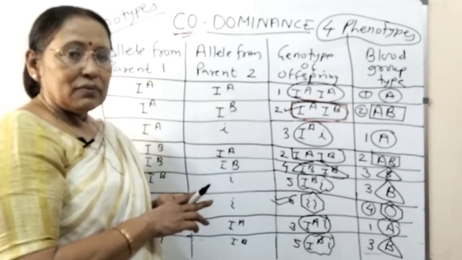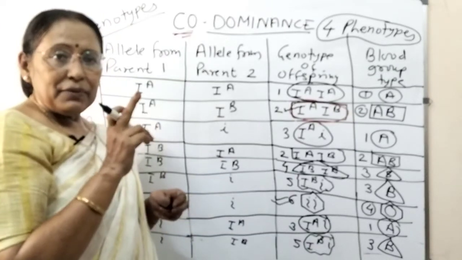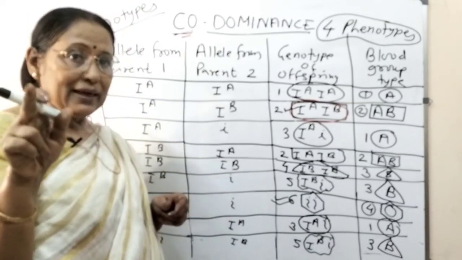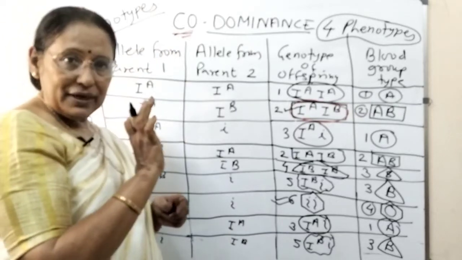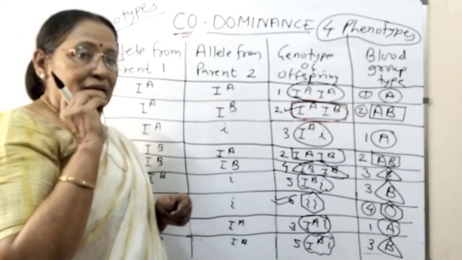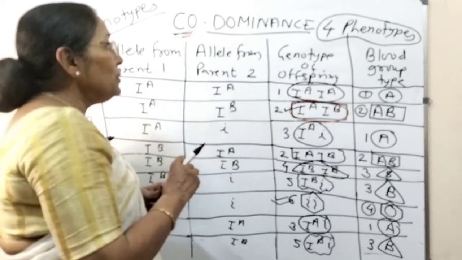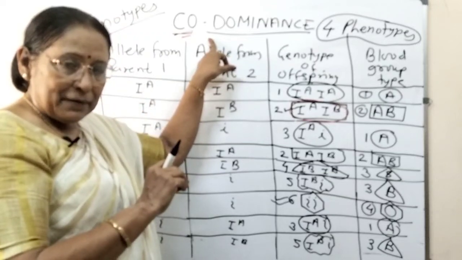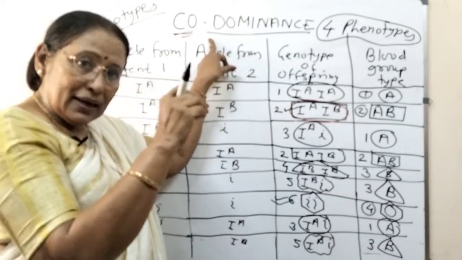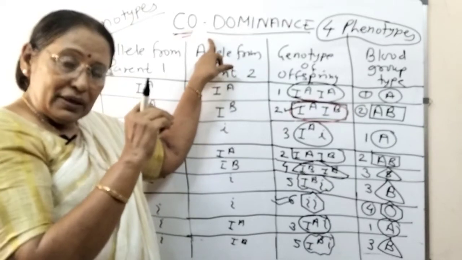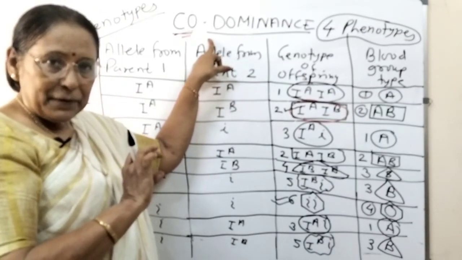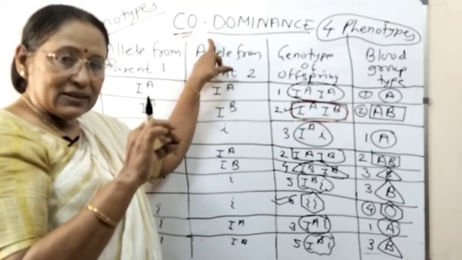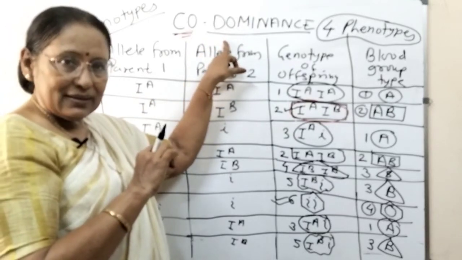So now you have studied a lot. You have studied the dominant-recessive pattern, incomplete dominance, and now this third one, codominance. Here you see that in the human ABO blood group you are not seeing only codominance. Between A and B there is codominance. Between A and O, and B and O, there is a dominant and recessive relationship. So in ABO blood grouping you find both the dominant-recessive pattern as well as codominance.